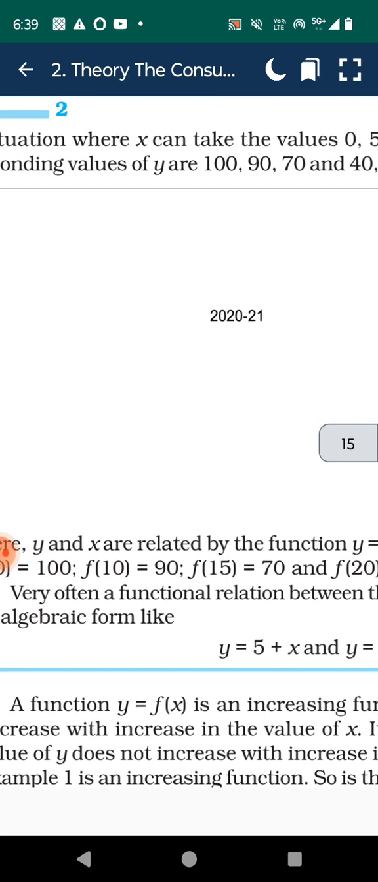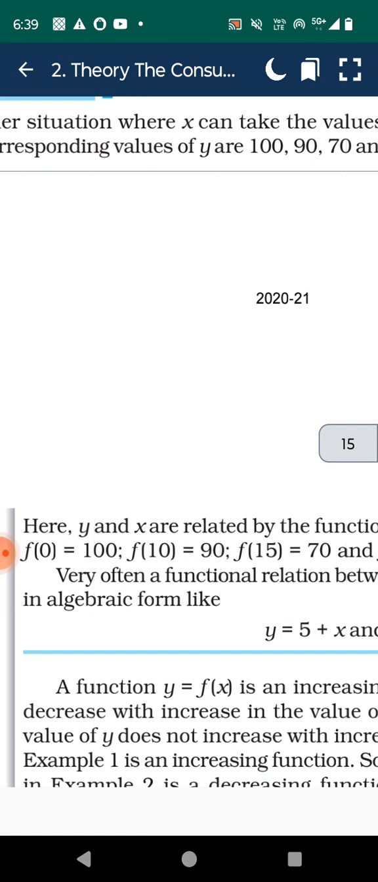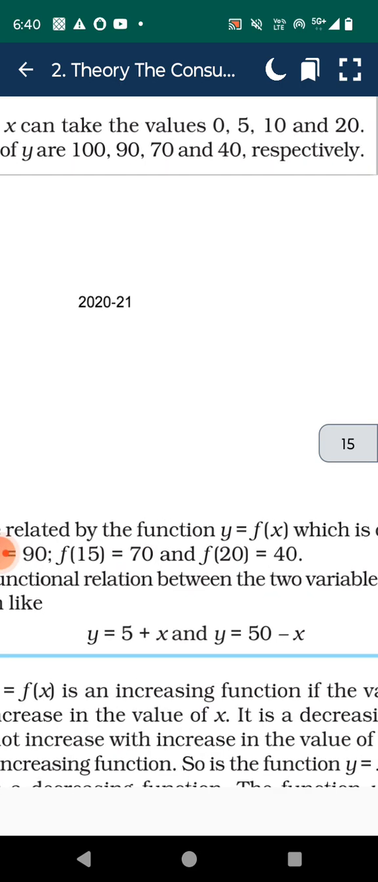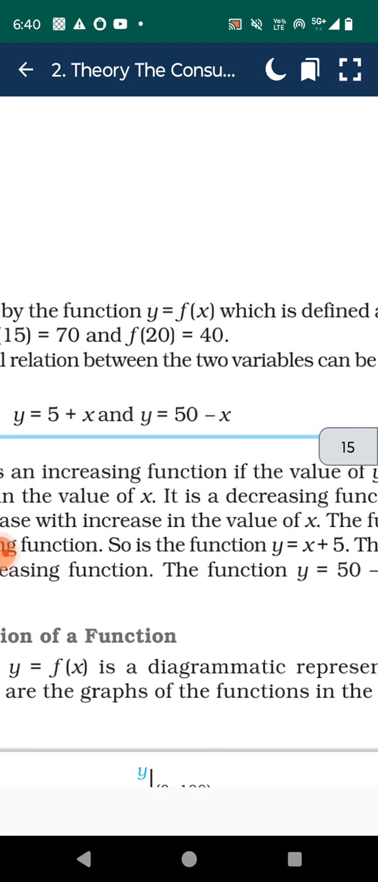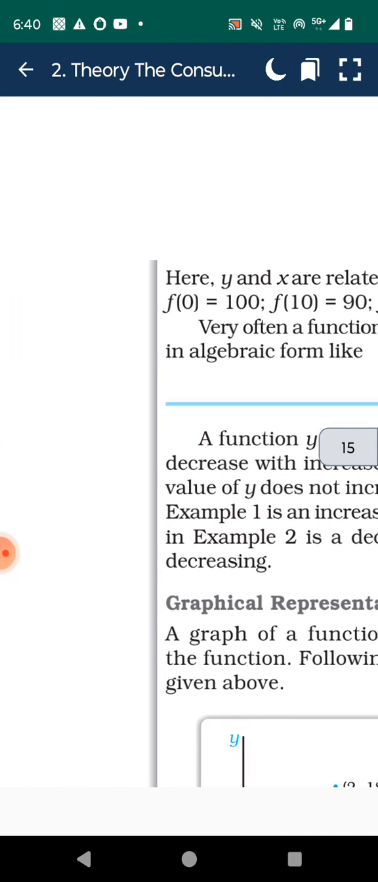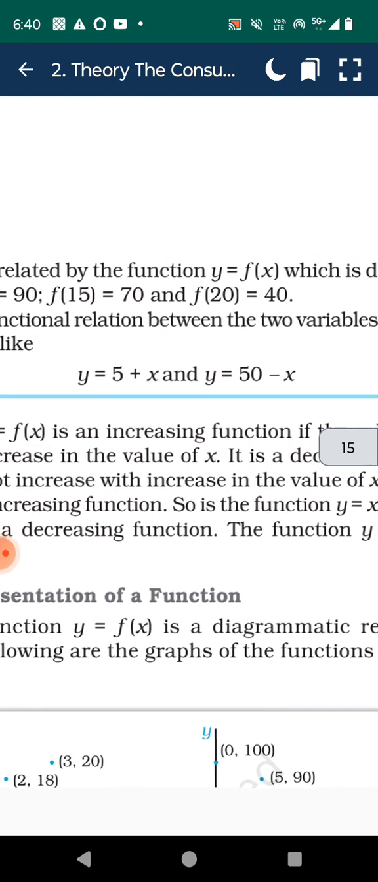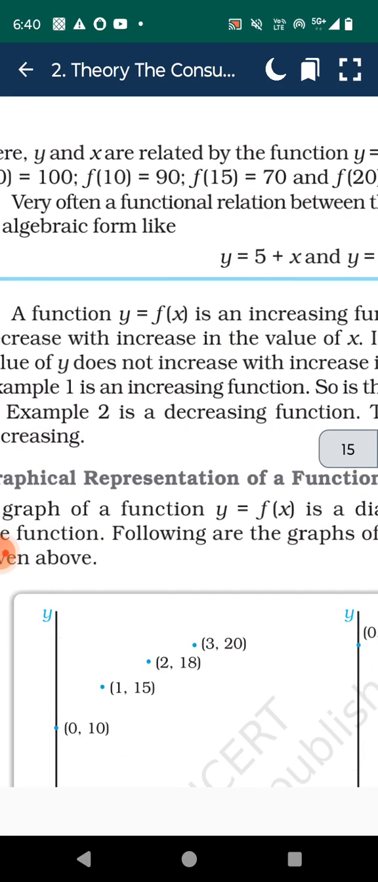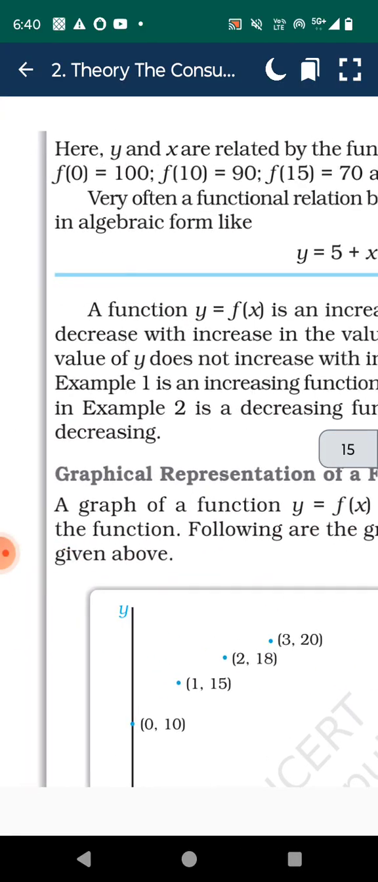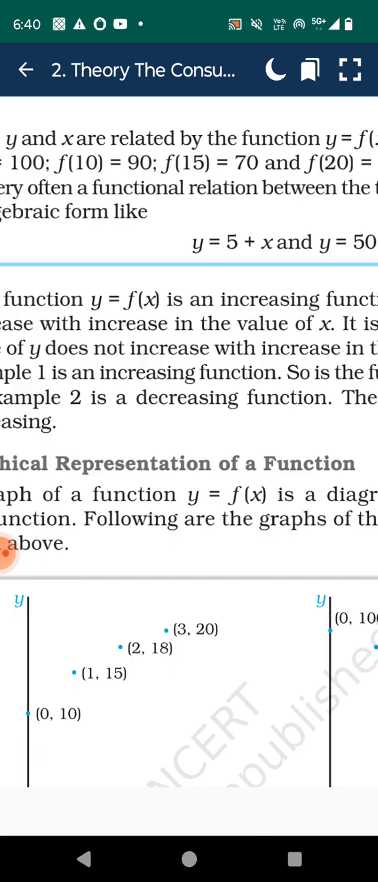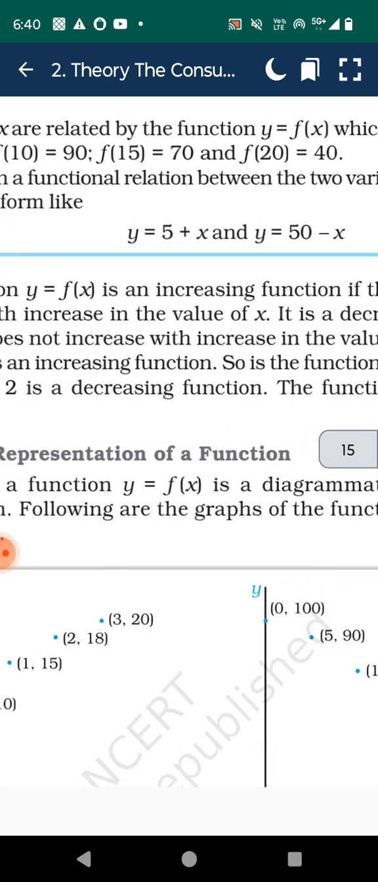Consider another situation when x can take the values 0, 5, 10, 20, and suppose the corresponding values of y are 100, 90, 70, 40 respectively. Hence, y and x are related by the function f(x), which is defined as follows: f(0) equal to 100, f(5) equal to 90, f(10) equal to 70, and f(20) equal to 40. Very often a functional relation between the two variables can be expressed in an algebraic form: y equal to 5 plus x, or y equal to 50 minus x.